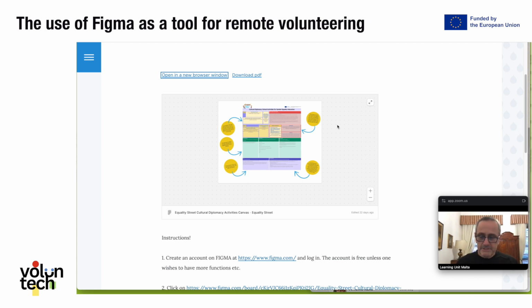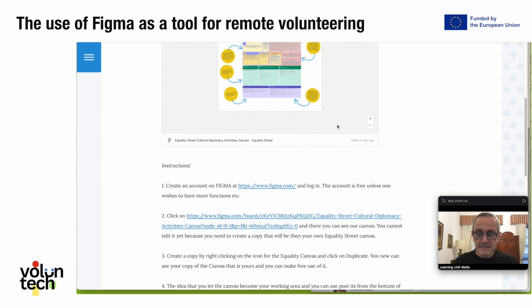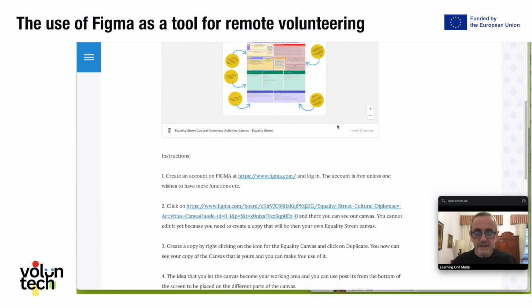We had certain principles to follow, and therefore for the template, we started from the business model canvas, we imported it into Figma, and we adapted it so that it covers all the areas according to the principles and the parameters of the project. And we gave instructions to the teachers that they could create an account.